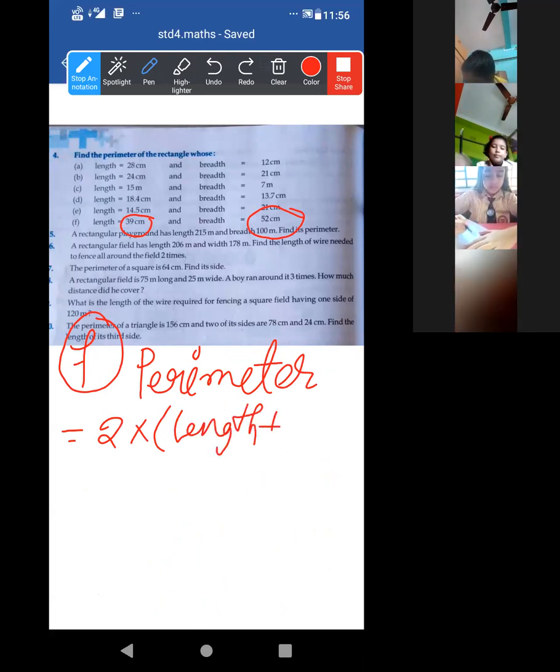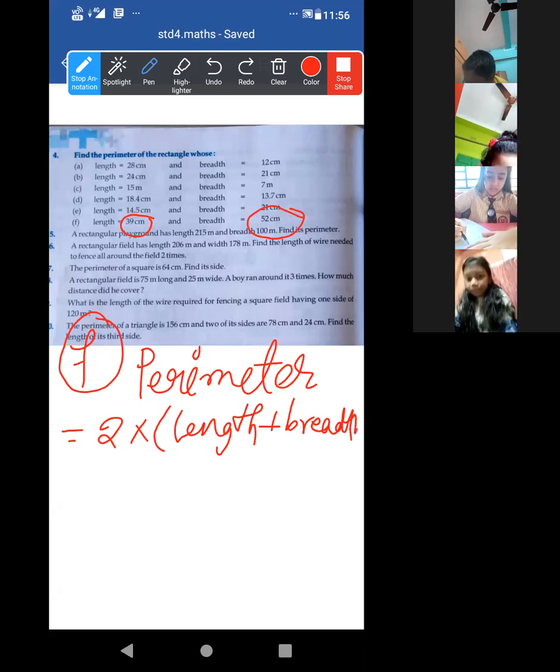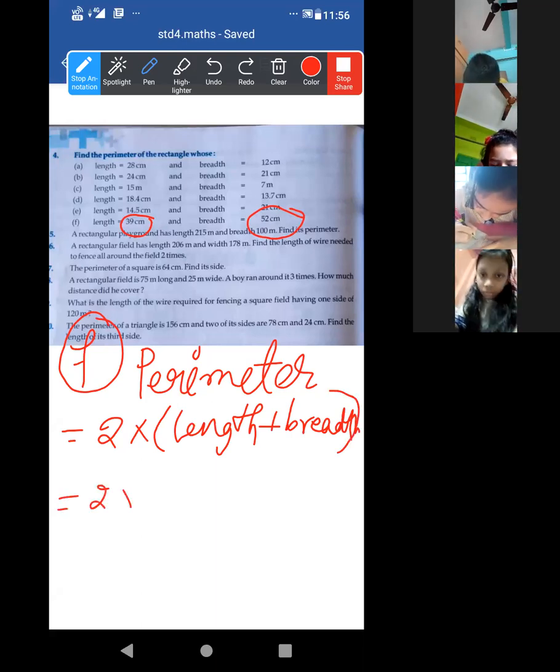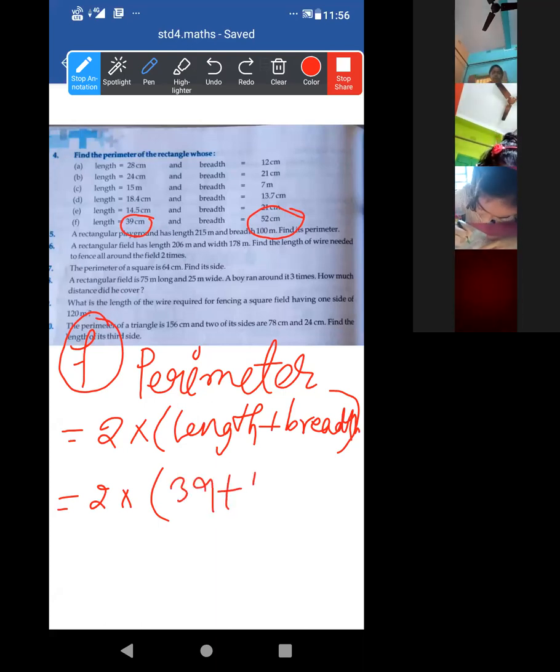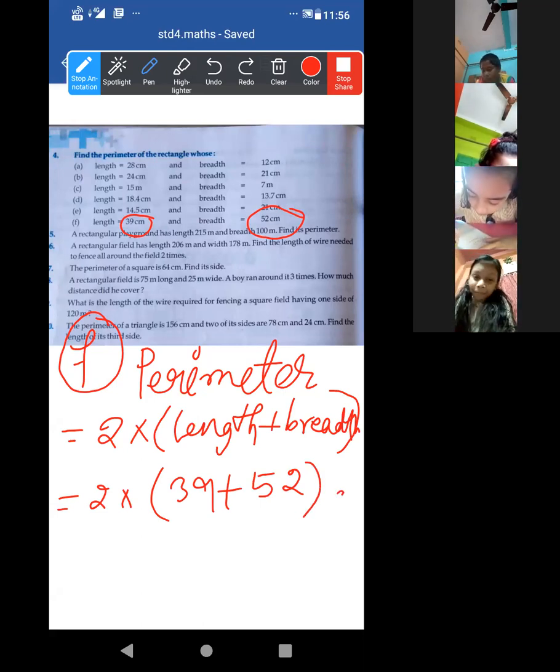Write this one: 2 into length plus breadth. What is given? Length is 39 and breadth is given 52 centimeter.